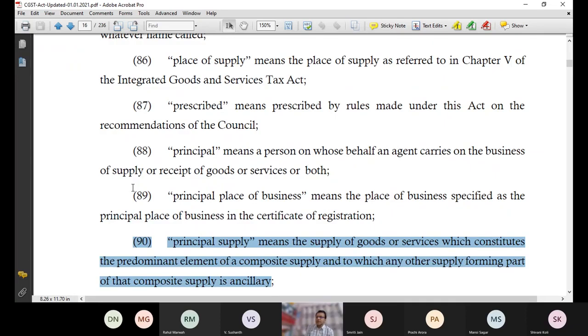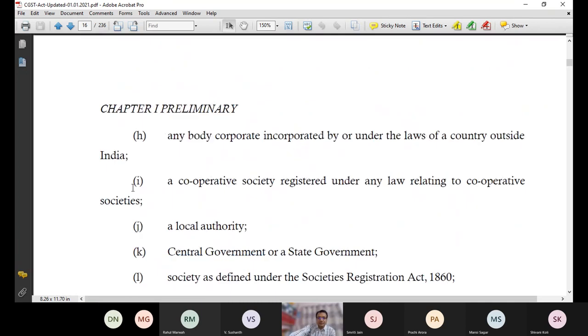So I think composite supply is clear. Naturally bundled, two or more than two supplies of goods or services. And out of those two or more supplies, one must be principal, which is the main supply, with which other supplies come by default. Now what is mixed supply? And then I will show you the taxability. Mixed supply.